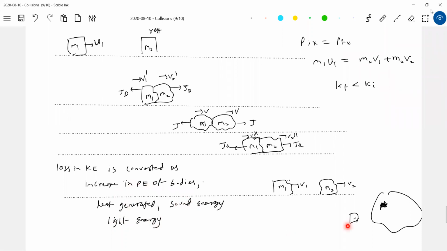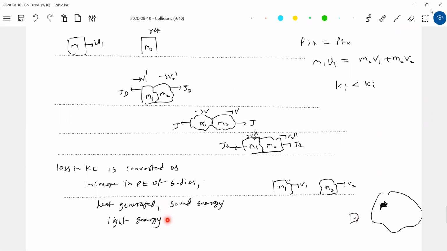It all depends upon the type of surfaces which collide. With bodies which are almost rigid, when they collide, we get these two: sound and light. If the bodies are near to elastic, then we'll get these two, or sometimes all four. So it all depends upon the nature of the colliding bodies, which energy will be dominant. This is what happens in inelastic collisions.